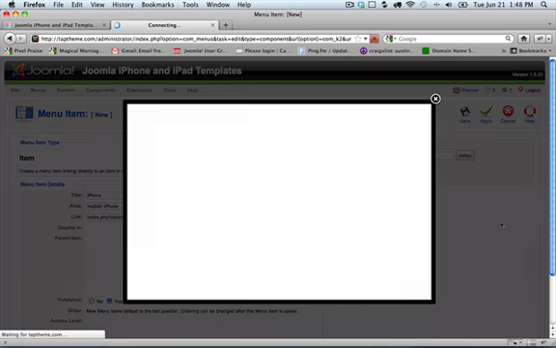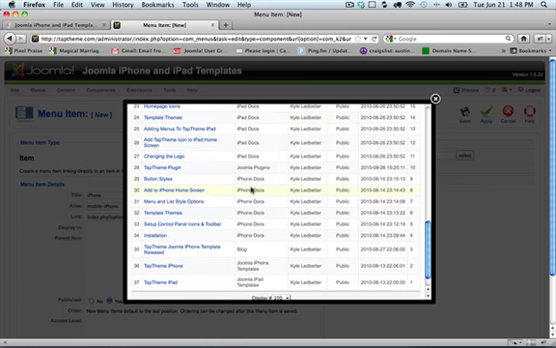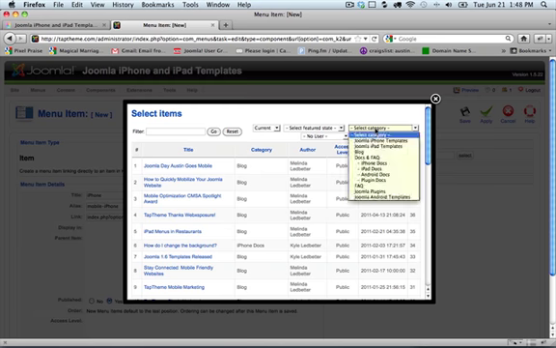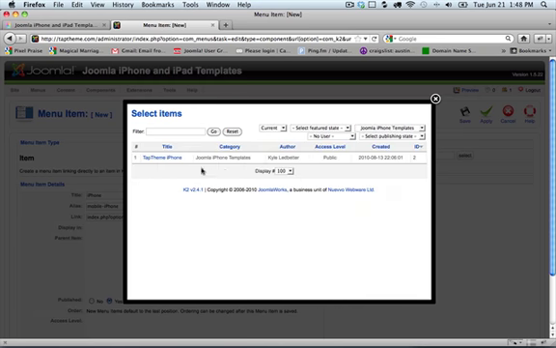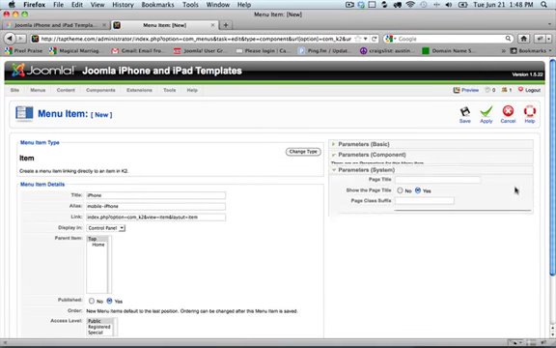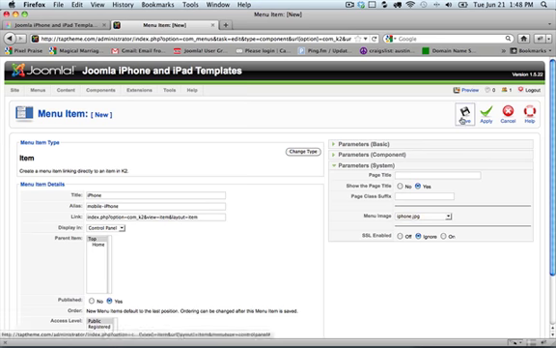And we're going to select the item. Parameters, and we're going to select the iPhone JPEG. Save.